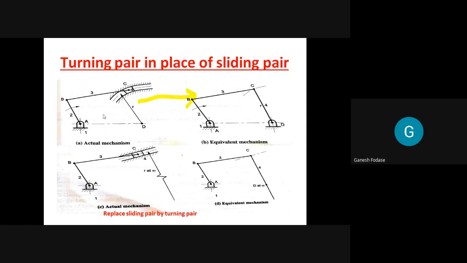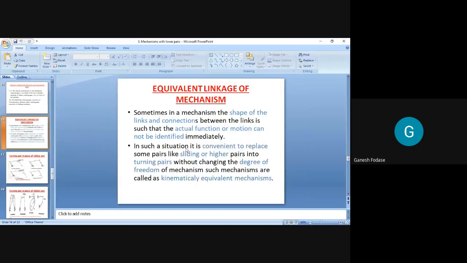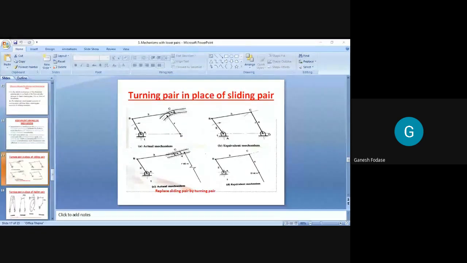Write your answer in the chat box, all of you, please. If you are not able to unmute your mic, then write your answer in the chat box. I will check it now, because I have to check whether you are getting it or not. Everyone, please write your answer, whatever it is. 3, 2.